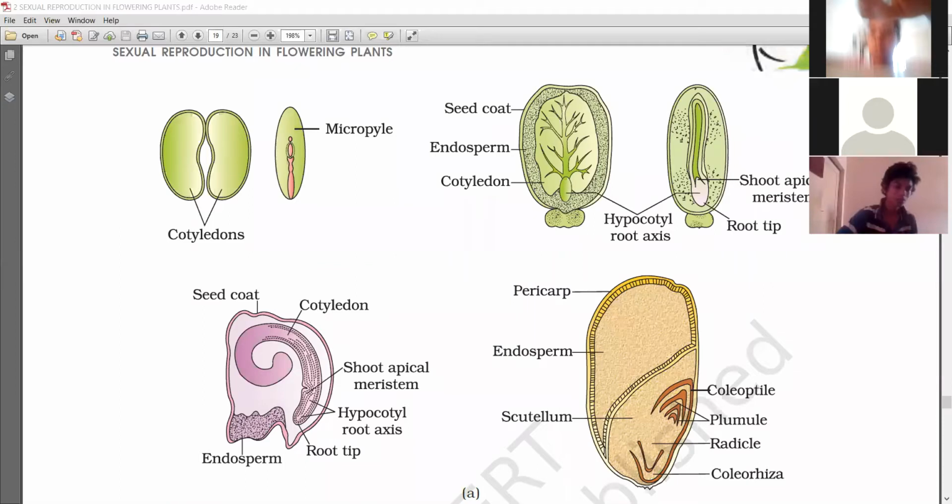Okay, that's all for today's class about the structure of seed. Then the importance of fruit and seed, viability of fruit and seed, and seed germination, we'll discuss in the next class.